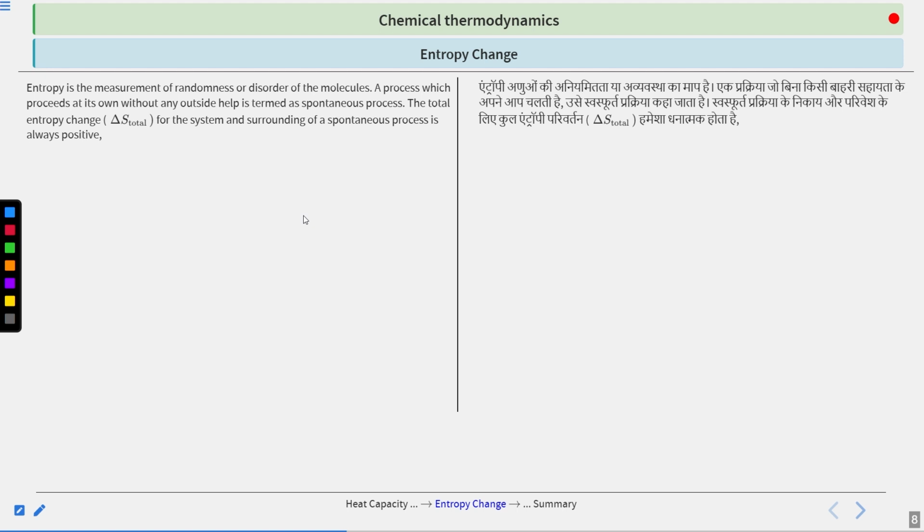So what you can say is that if your entropy is increasing, then your process can be spontaneous. This is what was thought earlier: if something is getting more and more disordered, then the system will tend to move in that direction, towards more randomness or disorderedness, and for that they defined a term which is entropy.